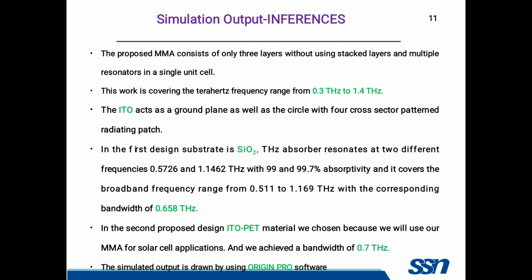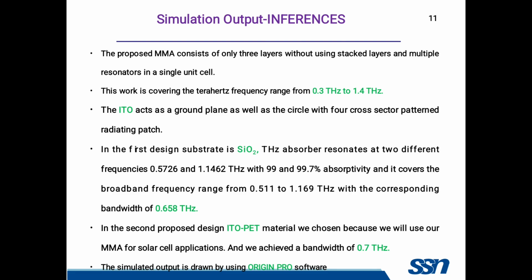So this is the overall simulation output inference. The proposed absorber has only 3 layers, without using stacked layers or multiple resonators in a single unit cell, and it covers 0.3 to 1.4 terahertz. The ITO acts as a ground plane, with a circle and a 4 cross sector pattern in the radiating patch.